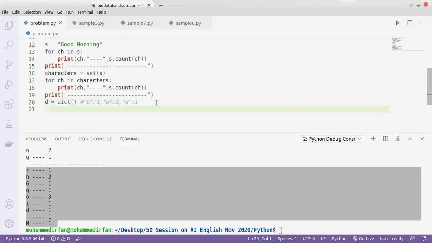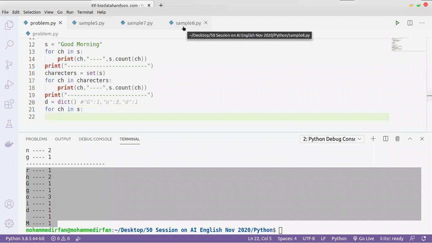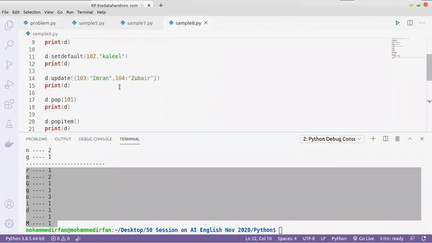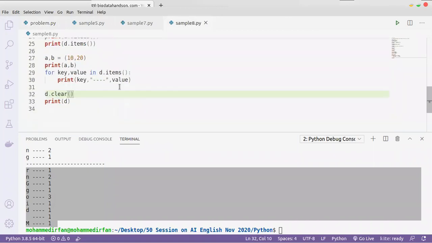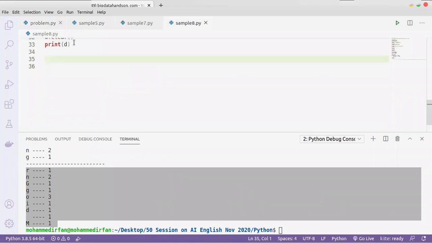So for that what we can do is just iterate through the string, for ch in s, and we need to check whether, okay, wait, I just forgot one very important function in the dictionary. That function I will use here. I will explain it here. The function is d dot get.